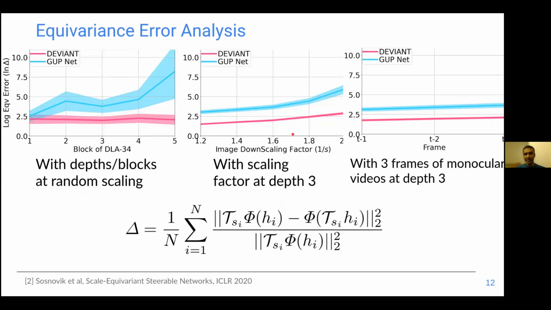We next quantitatively evaluate the equivariance error, and we find that GUPNet has more equivariance error as the depth increases or the downscaling factor increases. DEVIANT has less equivariance error.